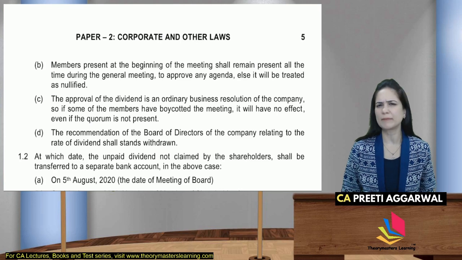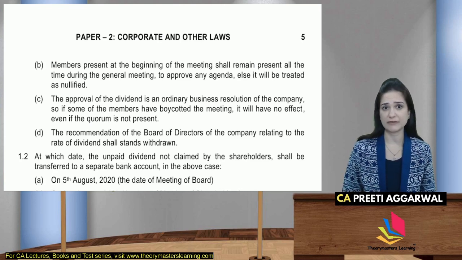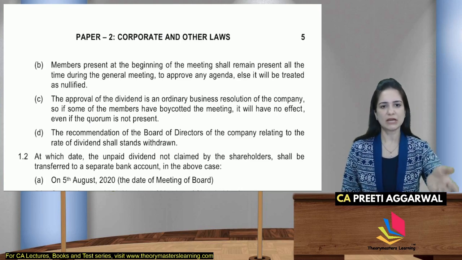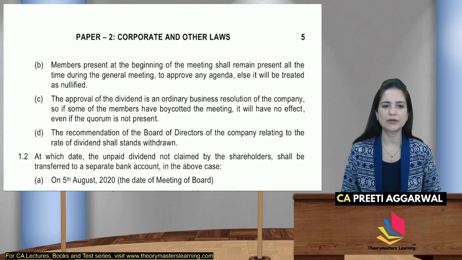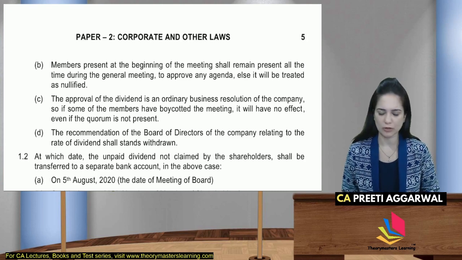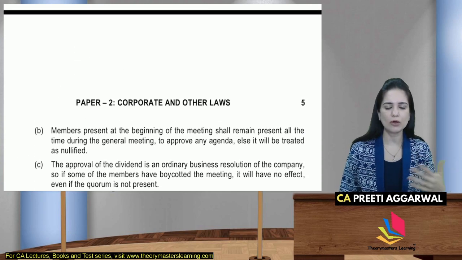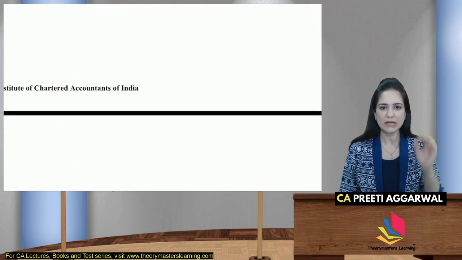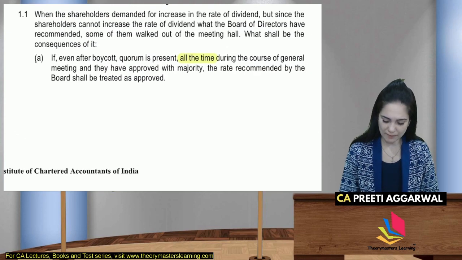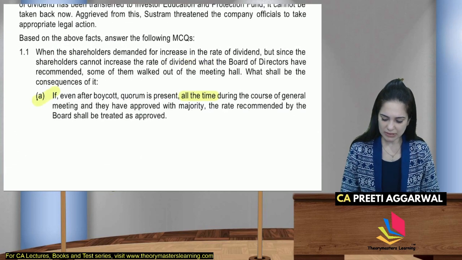So if some of the members have boycotted, it will have no effect even if the quorum is not present, or else the recommendation of the board relating to the rate shall stand withdrawn. आपको बेस्ट ऑप्शन चूज करना है. C, A and B almost similar ही लगेगा आपको, but option A is the best option. तो अगर आपने ये सिलेक्ट किया है तो इसका मतलब है कि आपने जो सिलेक्ट किया है वो बहुत ही